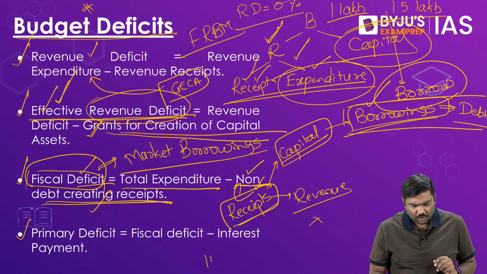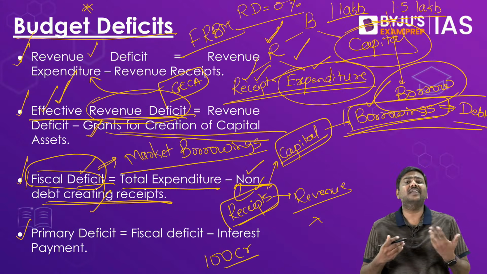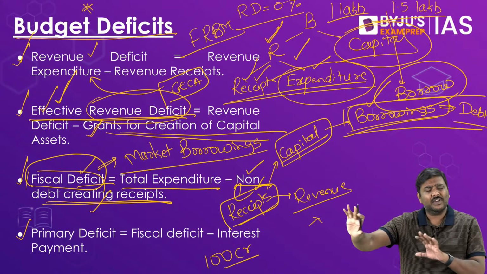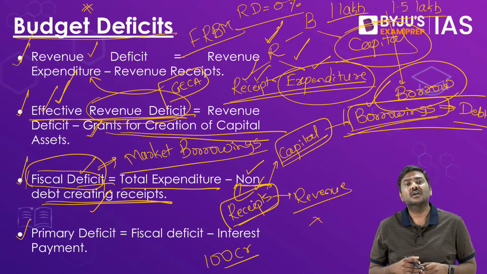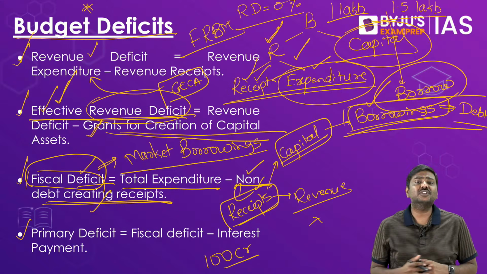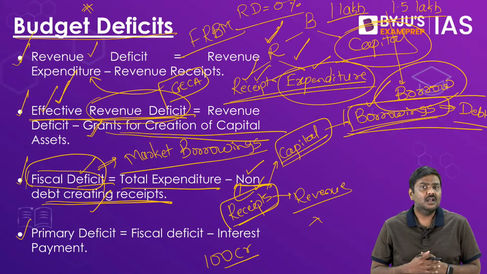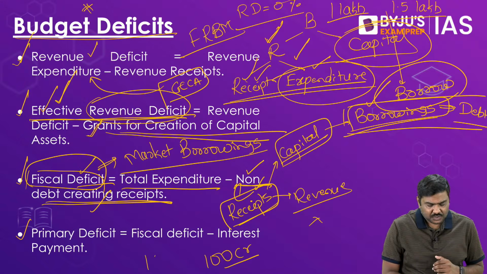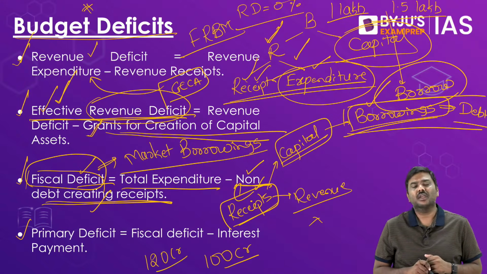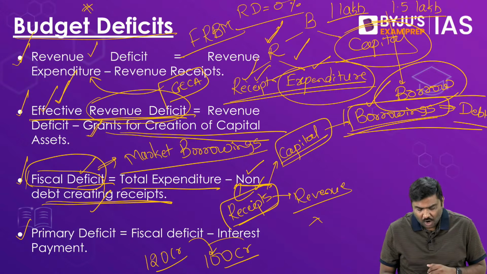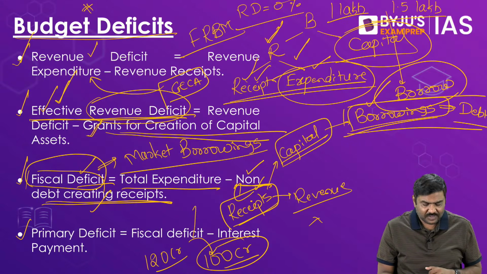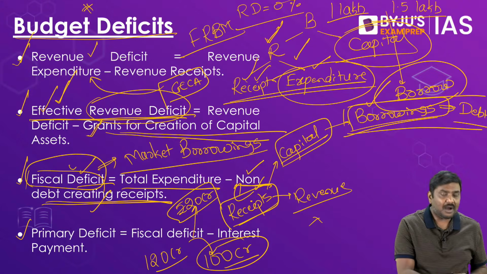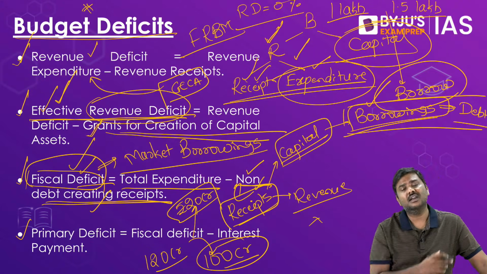For example, if the government is collecting, let's say, 100 crore rupees, except borrowing. There is no borrowing as of now. Government is collecting 100 crore through the income taxes, corporate taxes, excise duties, GST, etc. But on the other hand, government is supposed to spend 120 crore rupees. Expenditure is higher than non-debt creating receipts. In that situation, what does the government do? Government will simply borrow 20 crore rupees. That is the concept of market borrowings, in simple terms, fiscal deficit.